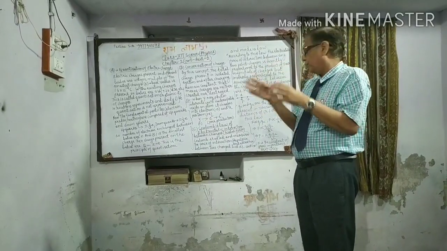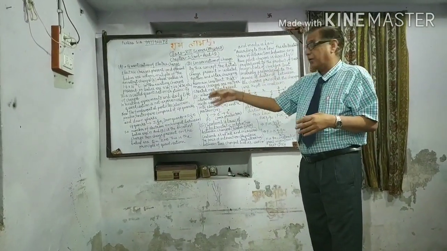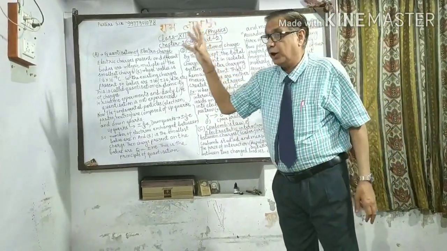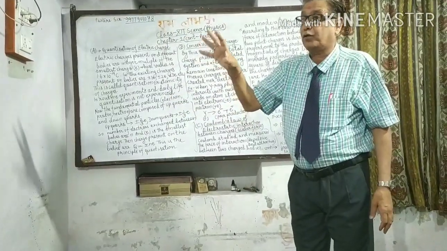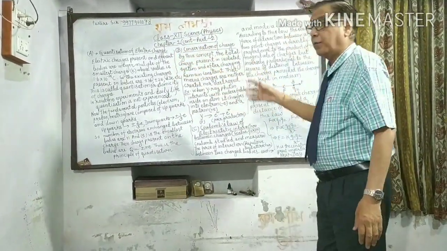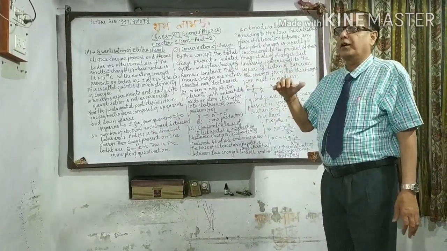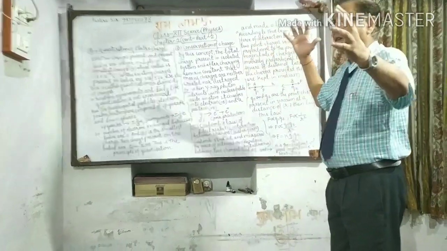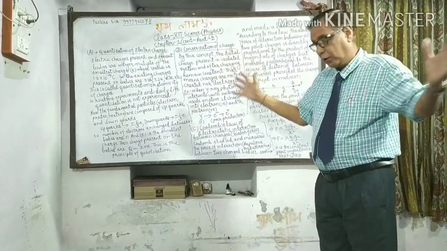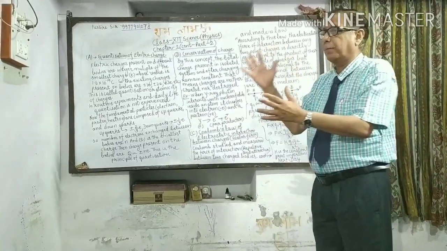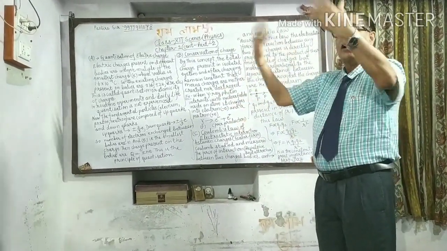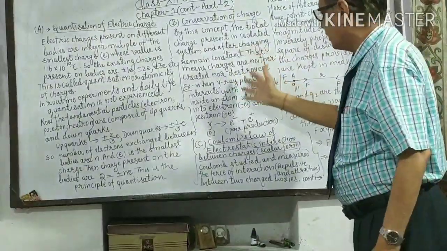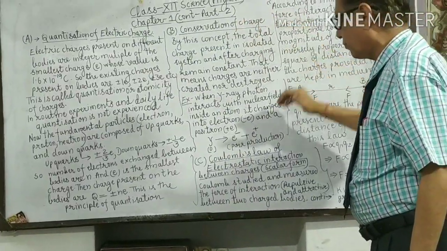Suppose there are two bodies. On the previous day, I gave a diagram. There, one body is positively charged, plus 4e after charging, and the other body has gained 4 electrons, so it has an excess of free electrons, minus 4e. So A and B make a system, and if you add these charges, plus 4e and minus 4e, you get 0. Before charging, A and B were both neutral, so the total charge was 0. So charges are neither created nor destroyed. This is the law of conservation of charge.